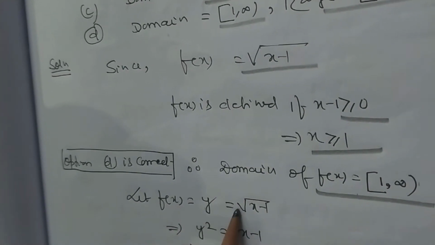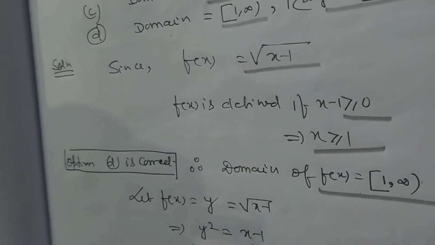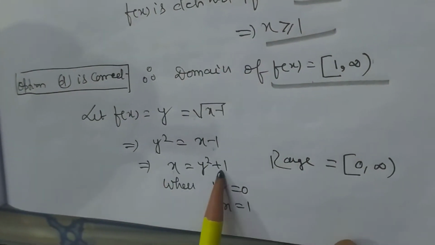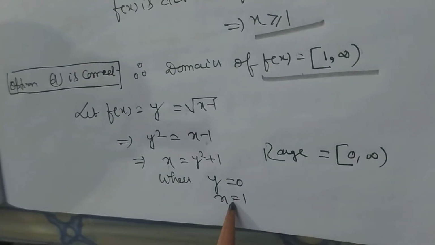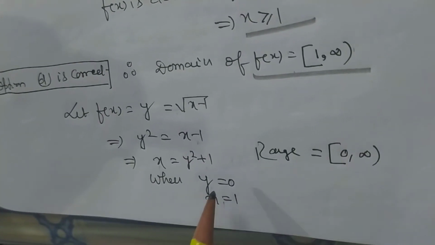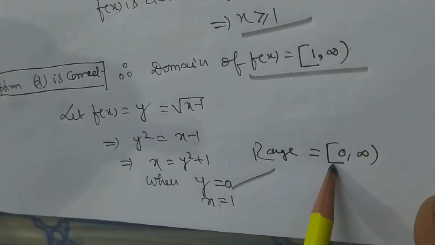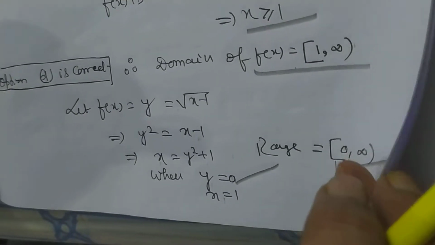Now f(x) = y. So y squared is equal to x minus 1, so x is equal to y squared plus 1. When y is equal to 0, x is equal to 1. So if we put x equal to 1, we get image 0. So the range will be [0, infinity).